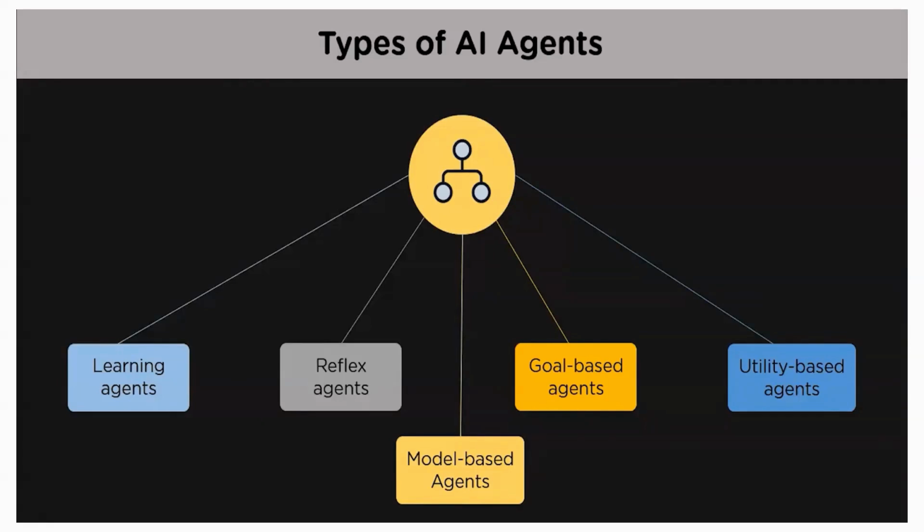We have learning agents, reflex agents, which we also call simple reflex agents, model-based agents, goal-based agents, and utility-based agents. Learning agents can learn from their experience, which allows them to improve their performance over time, learning from the past. A simple reflex agent acts based only on the current percept, ignoring the percept history. They follow simple if-then rules.